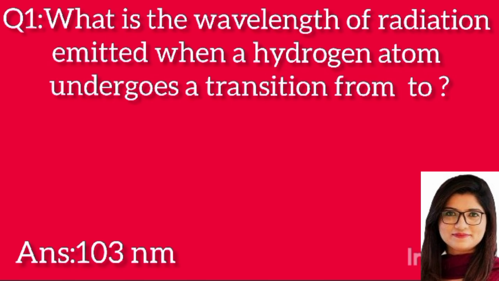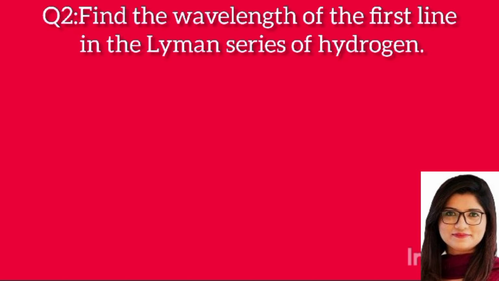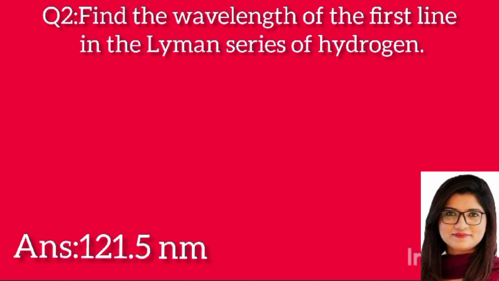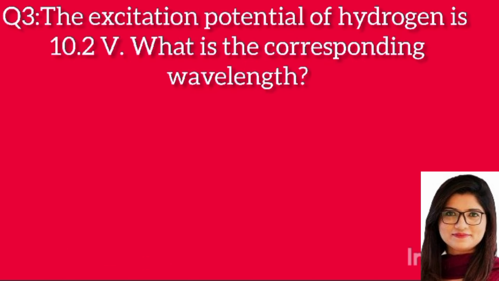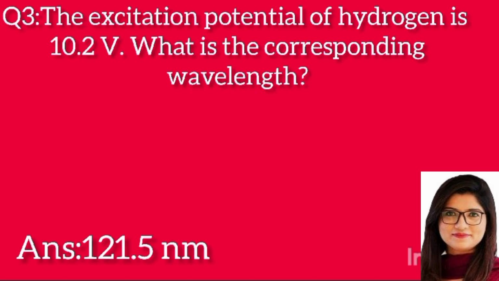Question 1. What is the wavelength of radiation emitted when a hydrogen atom undergoes a transition? Answer: 103 nanometer. Question 2. Find the wavelength of the first line in the Lyman series of hydrogen. Answer: 121.5 nanometer. Question 3. The excitation potential of hydrogen is 10.2 volt. What is the corresponding wavelength? Answer: